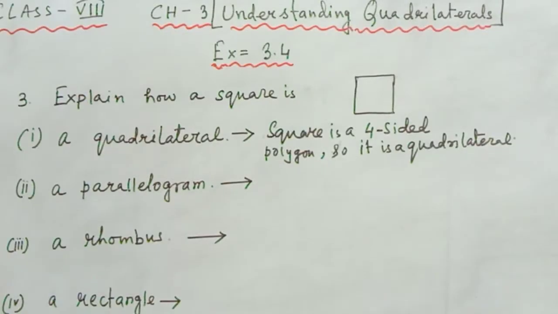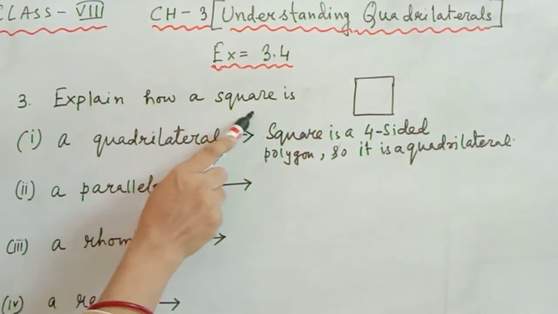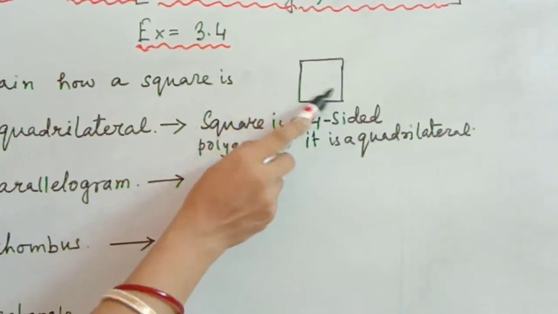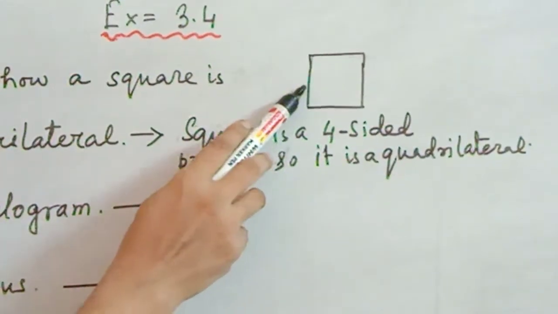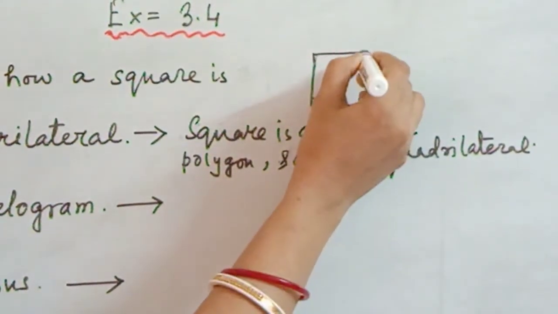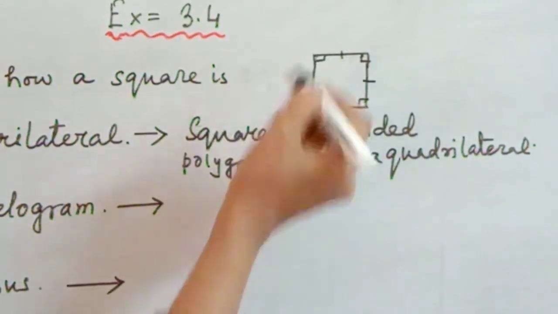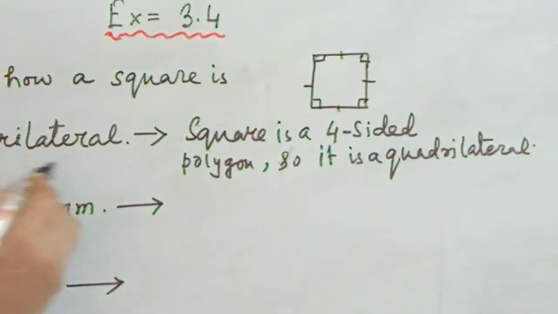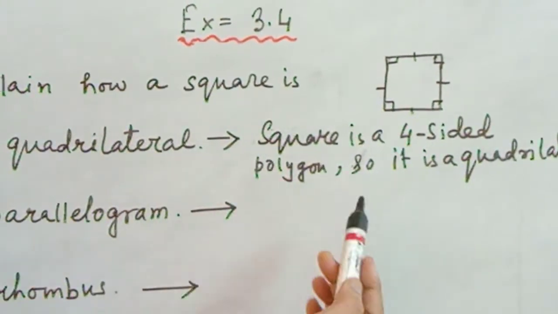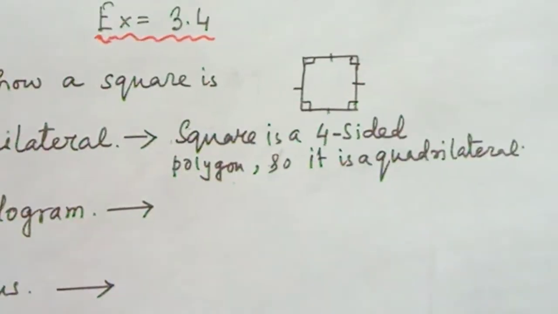Next, question number 3. Explain how a square is a quadrilateral. For understanding, I have drawn a rough sketch of a square here. You can see that all the sides are equal and opposite sides are parallel also. How is a square a quadrilateral? The definition of a quadrilateral is a four-sided polygon. A square has four sides, so it is a quadrilateral.